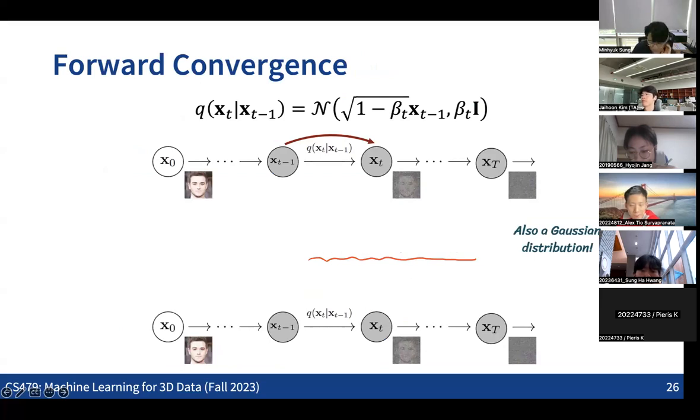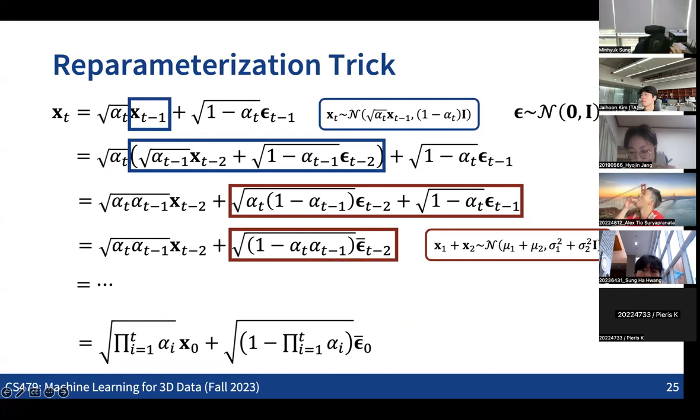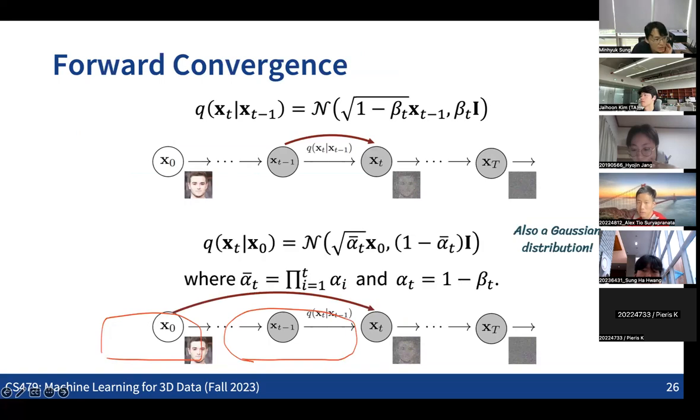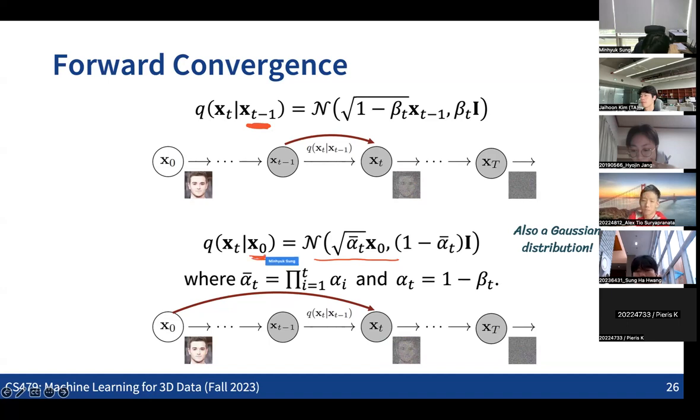In this form, this should be the mean, and this should represent the standard deviation. Based on these two, xt can now be represented as a Gaussian distribution conditioned not on xt minus 1, but on x0. This form can now be written as this Gaussian distribution. Make sense? And alpha t hat is defined as the product of all the alpha i, and alpha t was also defined based on beta t. So this is a good thing.